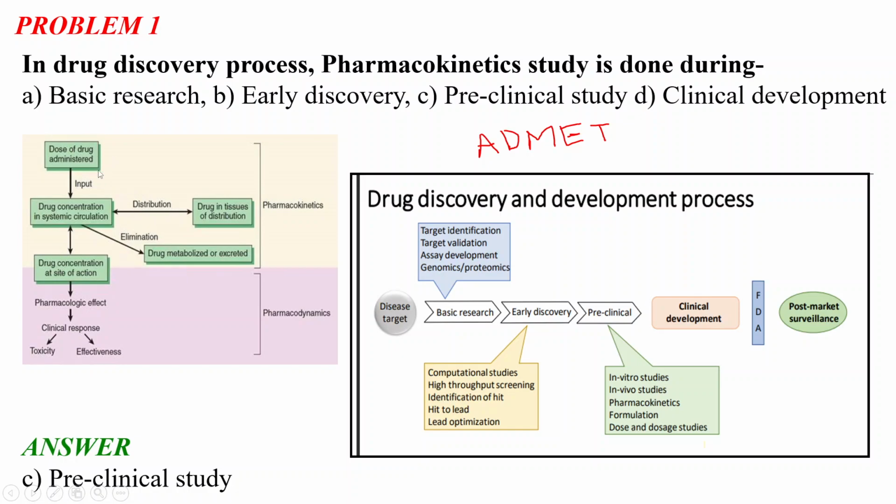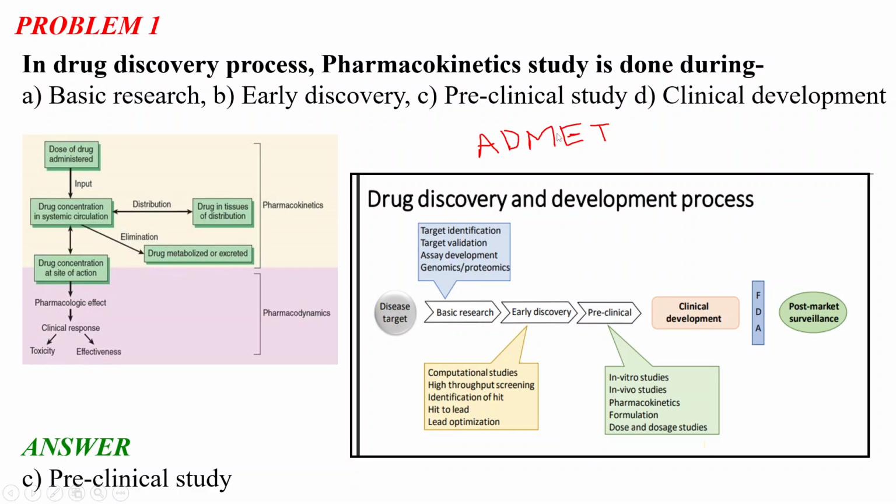Then what happens? First is the administration and absorption of the drug. Okay. Then the distribution of the drug. It happens in all the tissues of our body and all the places by the blood and other bodily fluids. Then what happens is the metabolism. The drug is metabolized or excreted.